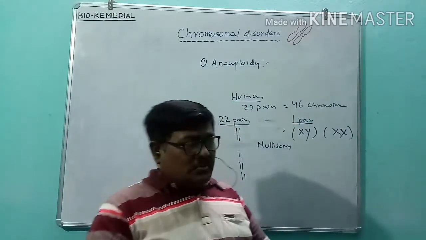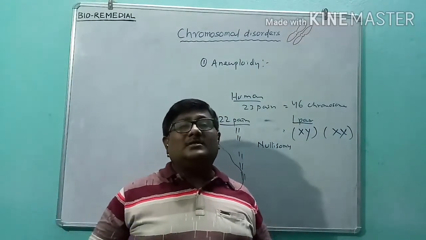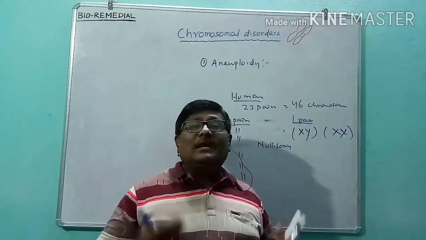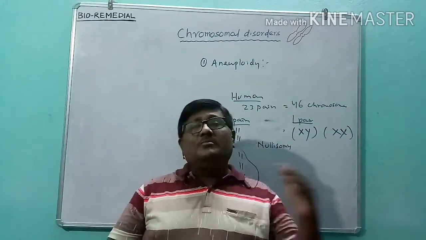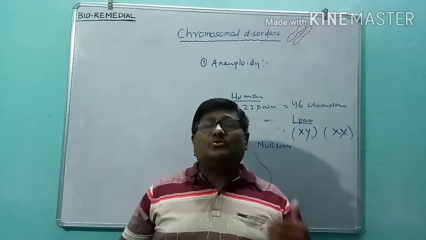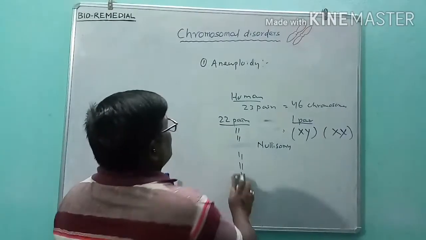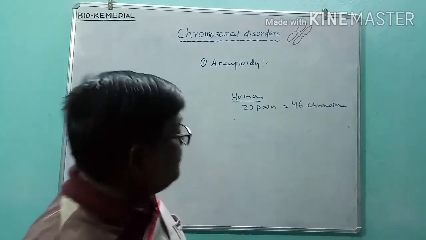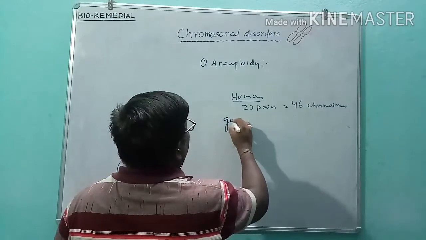So far as cell division is concerned, we all know the germinal cells produce gametes. During gamete formation by meiosis, the entire genome is divided into two parts, because gametes always carry half of the chromosomes. Suppose there will be a meiosis and gametes will be formed. How will the gametes be formed?